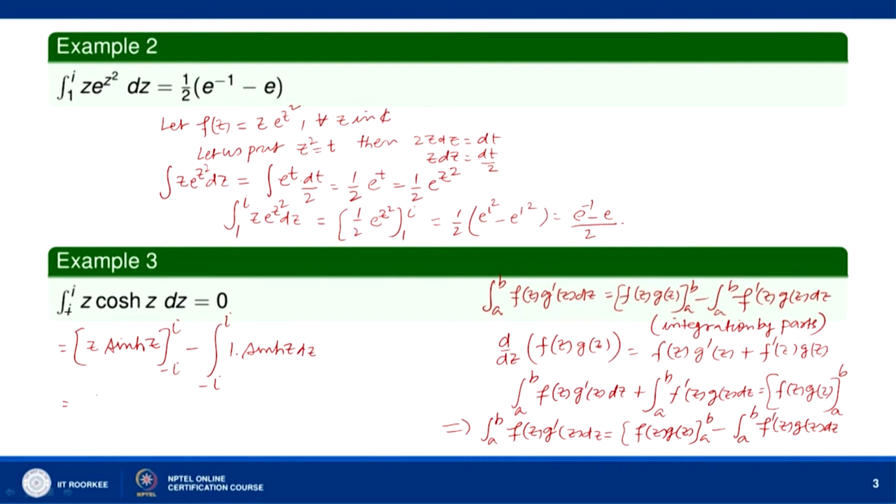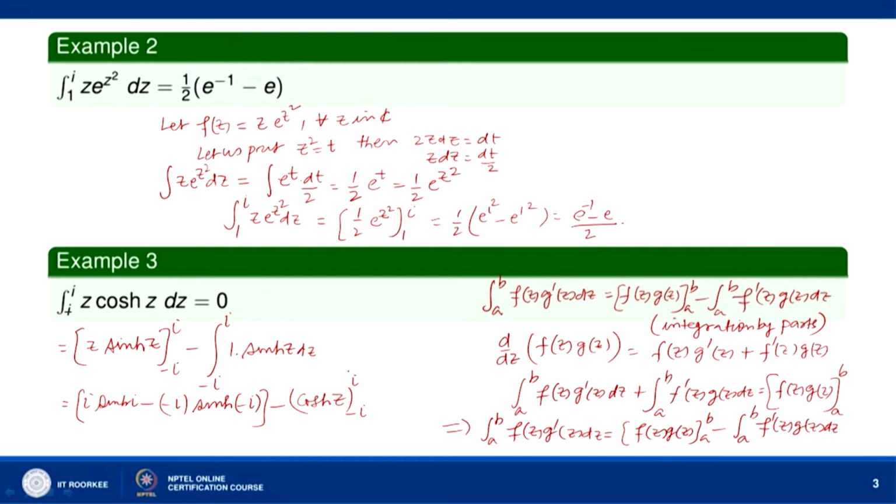So, this is equal to iota sin hyperbolic iota, minus, iota sin hyperbolic of minus iota, and then we have cos hyperbolic z, evaluated from minus iota to iota.